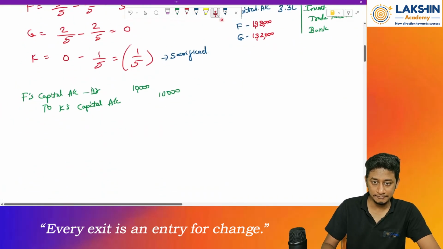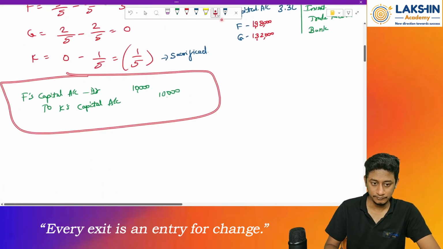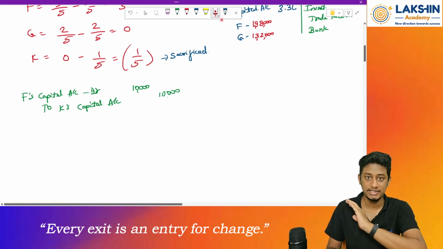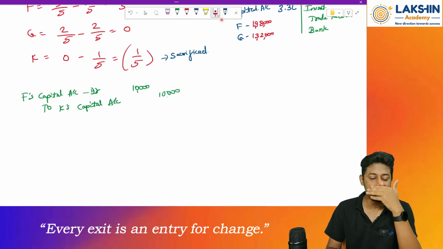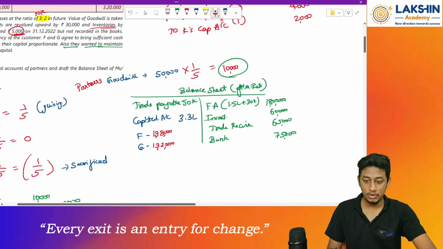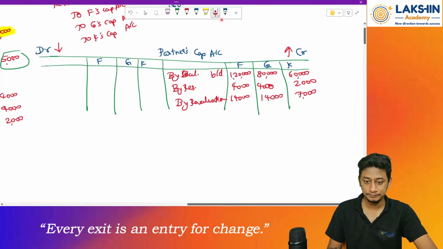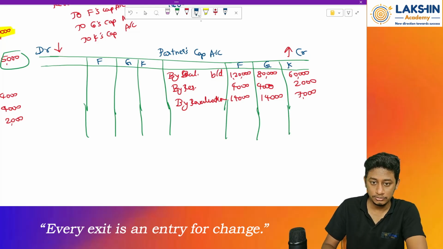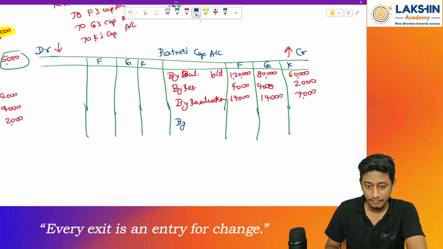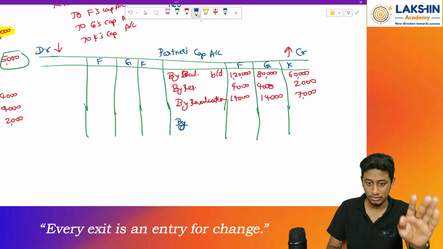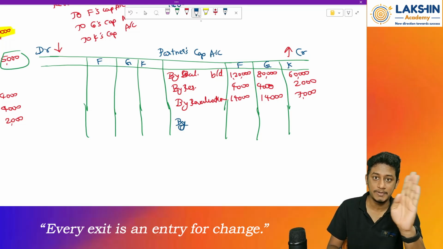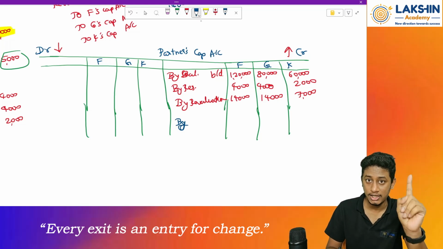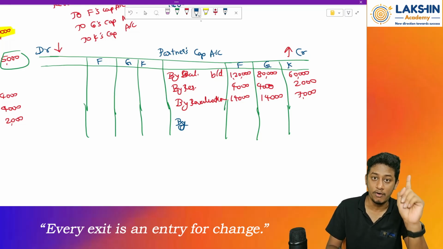Where's the journal entry? Right, between F and K only. G is not at all bothered about this particular entry. So who is paying whom? Rupees 10,000. Who is paying whom? Tell me. So goodwill entry, by, we don't know for now. Let's keep it on hold. Don't pass the entry by looking at by or to. Clear? Okay, this is the worst form of passing an entry.